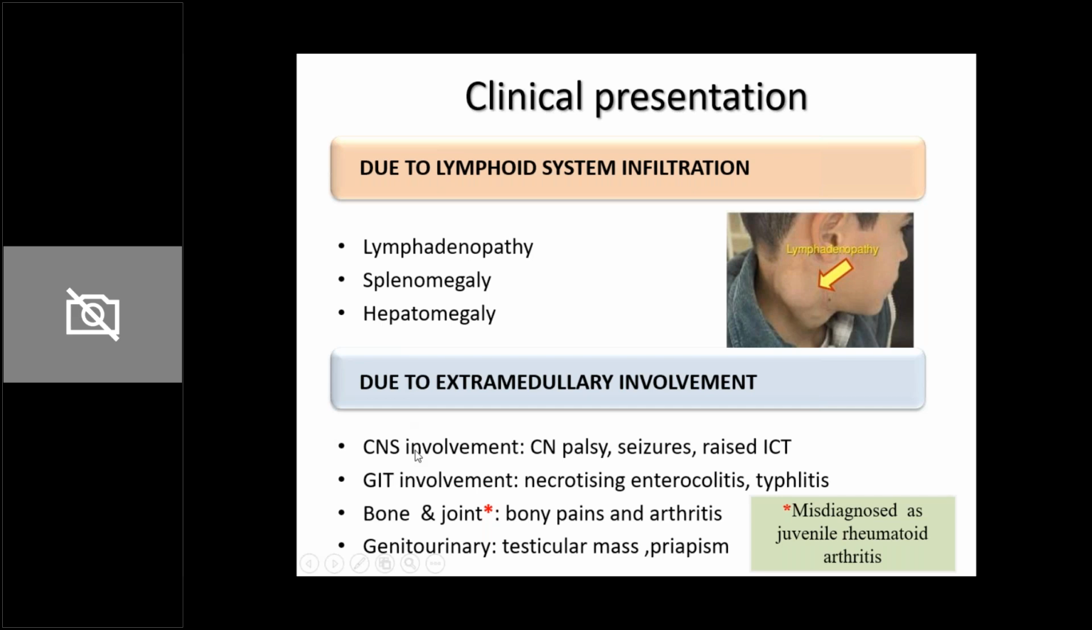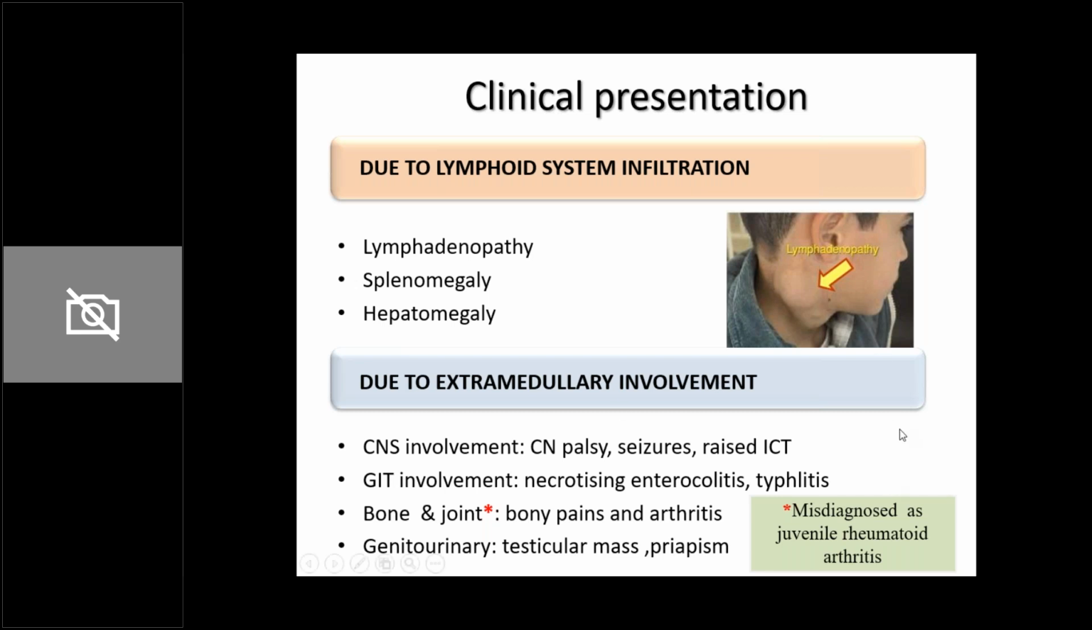Then the fourth set of symptoms is due to extramedullary involvement. So the first set of symptoms is general, which is fever, lassitude. The second set of symptoms is due to bone marrow infiltration, so the normal HB, platelet, and TLC will come down. The third set of symptoms is due to lymphoid system infiltration: lymphadenopathy, splenomegaly, hepatomegaly. And the fourth set of symptoms is due to extramedullary involvement.